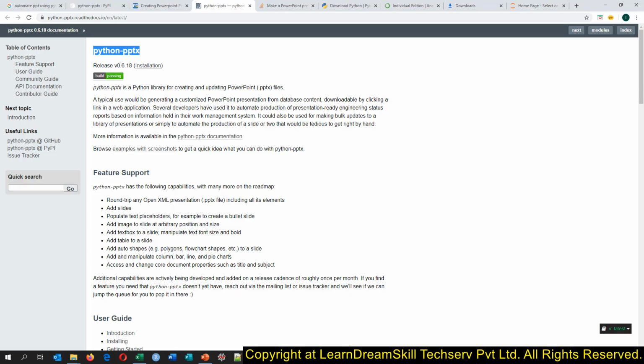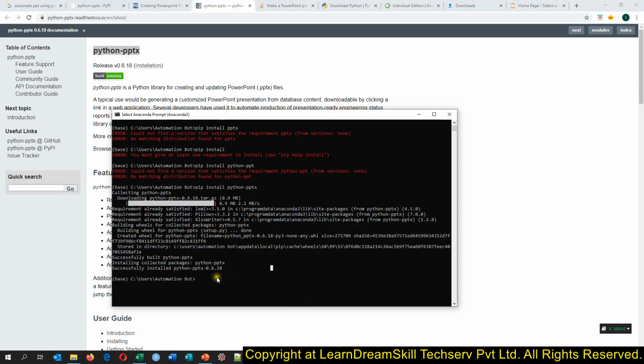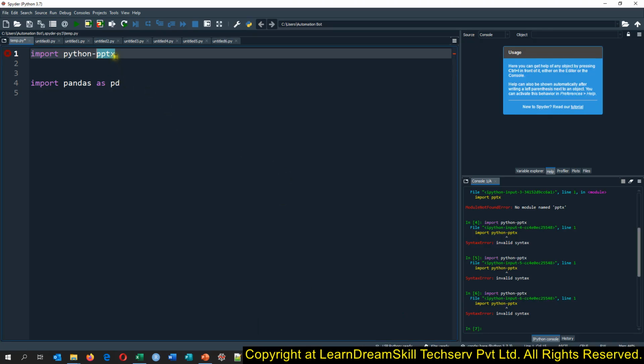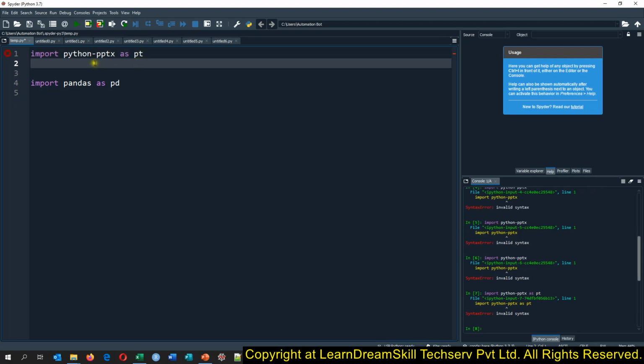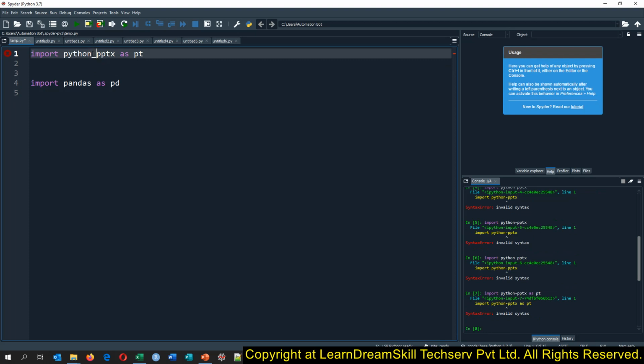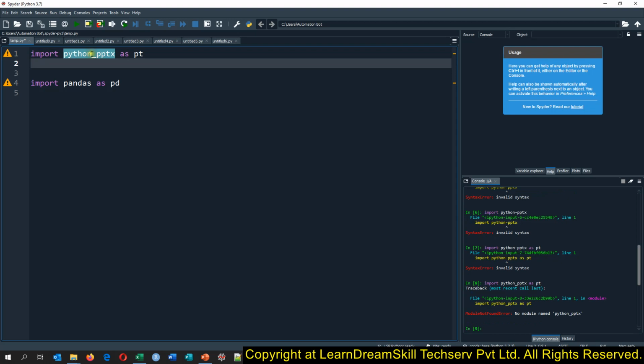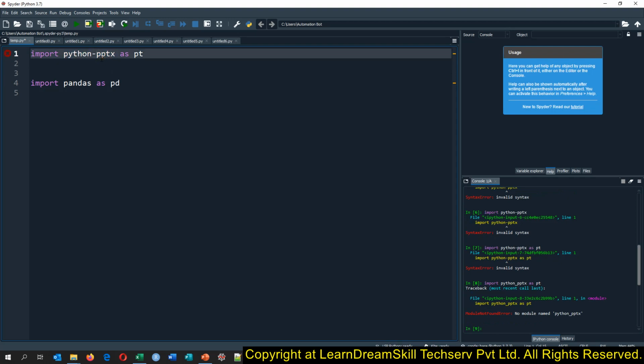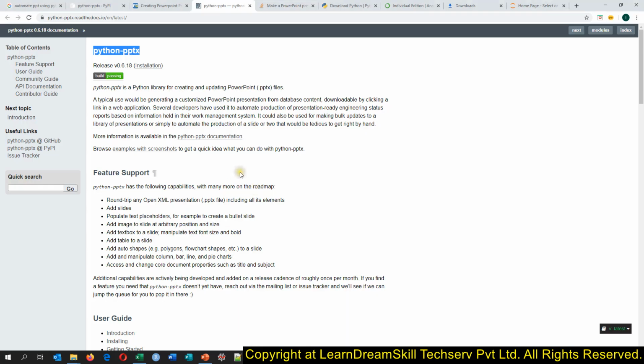Let's check, because it has already installed python-pptx. It is just giving an error here. Let's try underscore. No module. We will have to check that.